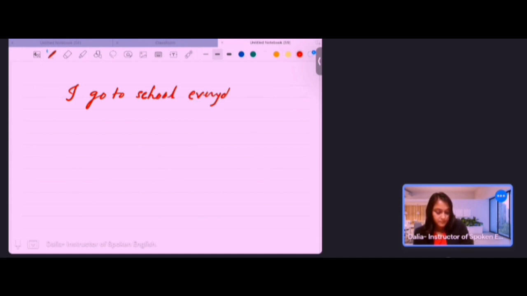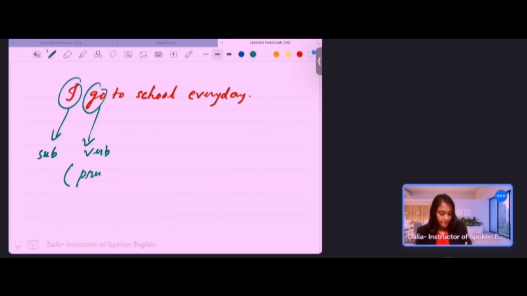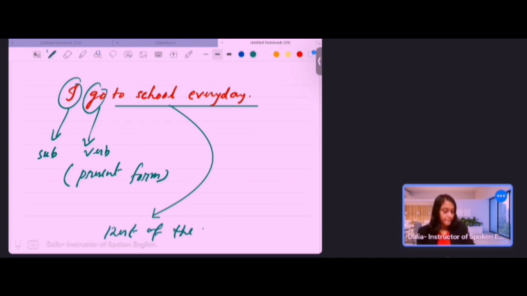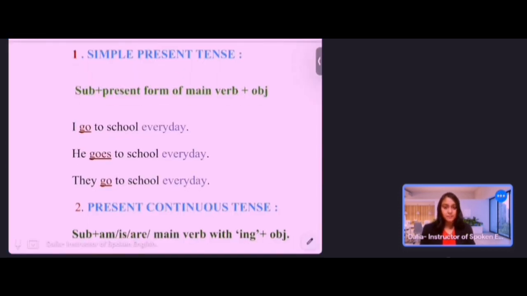You can see here I is the subject, go is the verb, present form, and then the rest of the sentence is the object. So this is the structure of simple present tense.